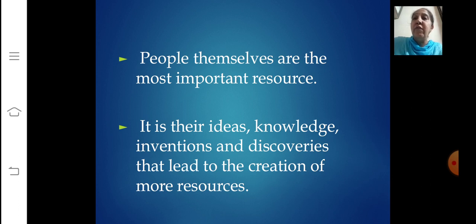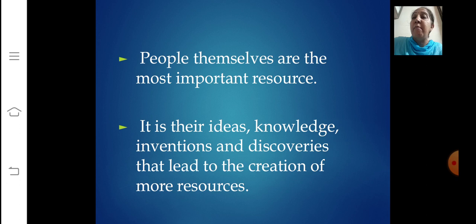Correct. We know very well that human beings have that capability. If they use their ideas and their knowledge, then they can really invent. And if they use the inventions that have been made by them, they can lead to the creation of more and more resources. So each discovery or invention leads to many others.